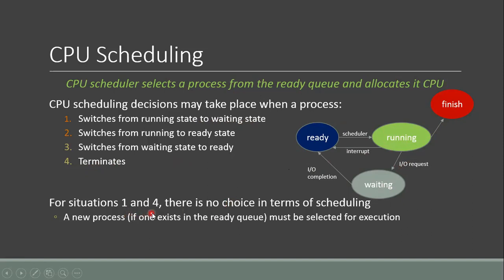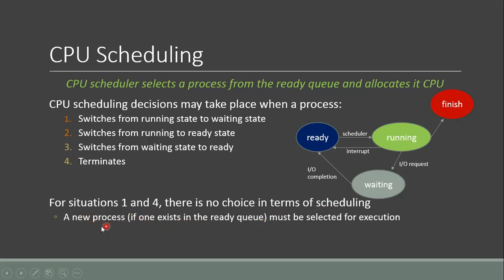So under these two situations, there is no choice in terms of scheduling. This means whenever there is situation 1 or situation 4, the CPU scheduler will select a new process if one exists in the ready queue.